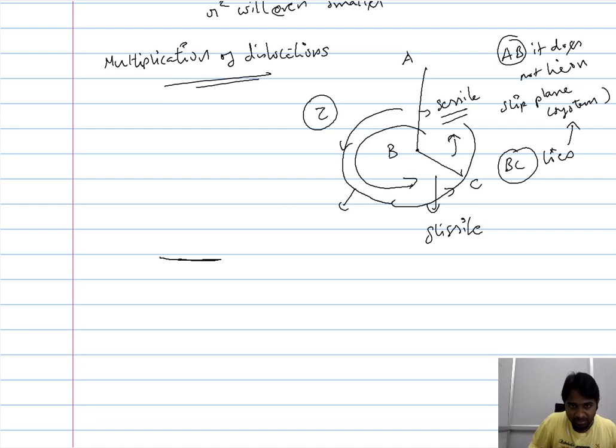You can translate this understanding to a setup like this, wherein you have a dislocation AB, and at points A and B this dislocation is pinned. Now when you begin to impose a stress, this dislocation begins to move and grow, but since AB is pinned, the growth will be in this manner.